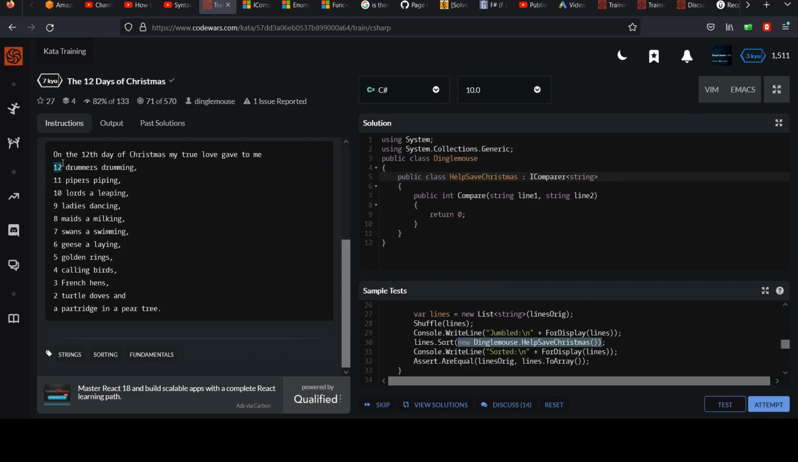And then the exception, of course, is these first and end lines where they don't actually have a number. So I'll handle those cases specially. But for most of them, I can get away with just grabbing this number and using that for the sort.